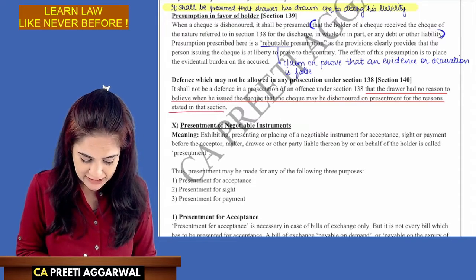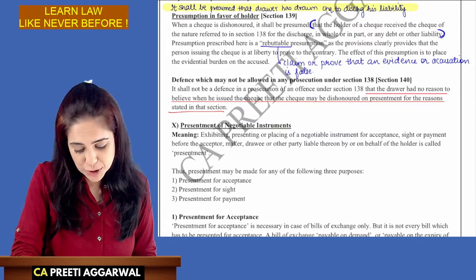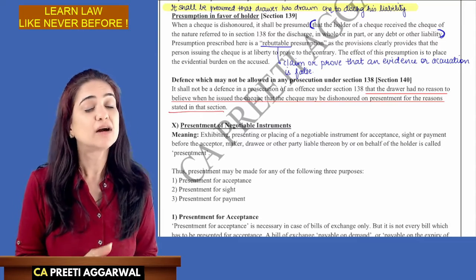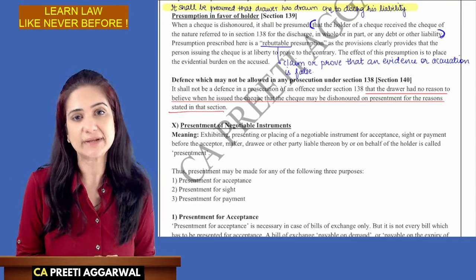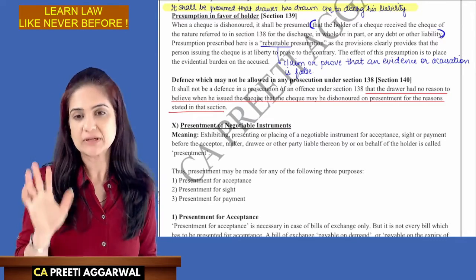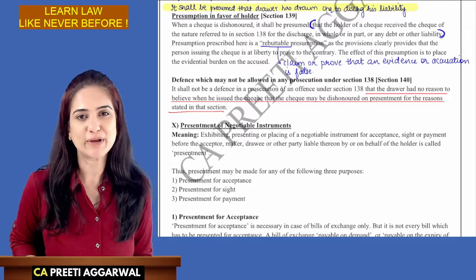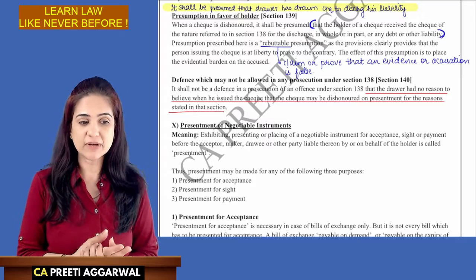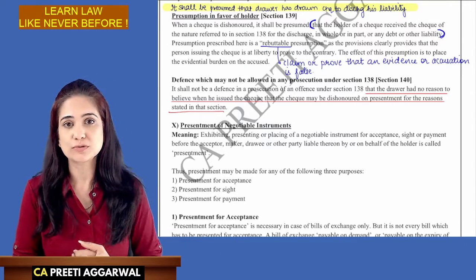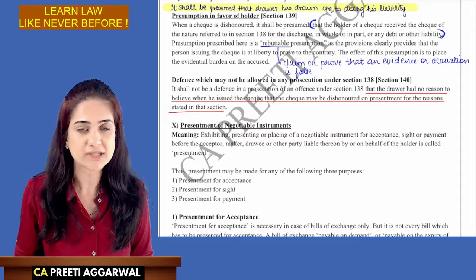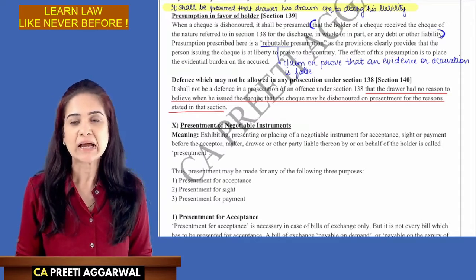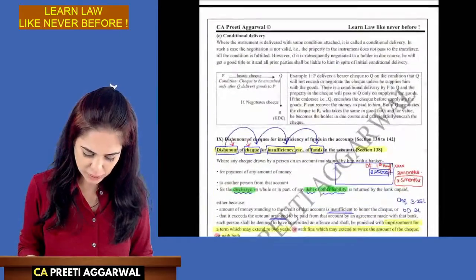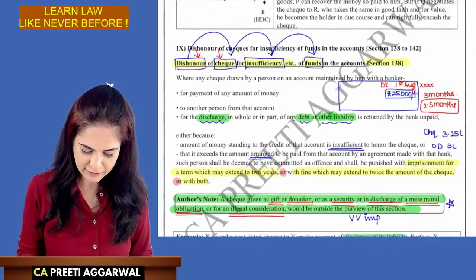You cannot say, arey, it has never happened in the past. When I issued the check, I never expected that I will forget. I generally don't forget these things. No excuse will be entertained. Section 138 will apply. You cannot give any excuse. So you cannot say, no, I didn't believe that he will present the check so soon, so I thought he will go after 15 days. You cannot give such a reason. That was section 140. So in today's session, students, we covered section 138, 139 and 140.